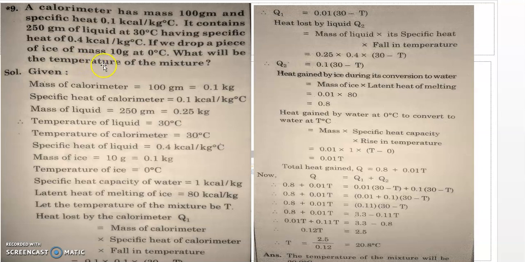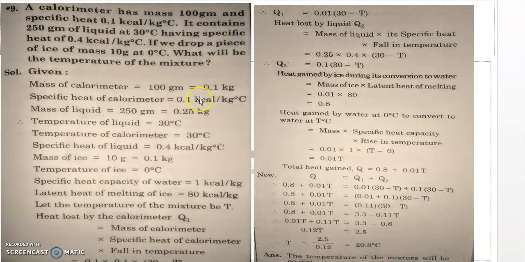Now this sum is based on the last exercise in the numericals, question number 9, parts A and D; the remaining parts B and C are not there. It says a calorimeter has mass 100 gram. You will see this is given in CGS units while the specific heat is given in SI units. So you do the conversion, converting gram into kilogram. The mass of the calorimeter, 100 gram, will be 0.1 kilogram.